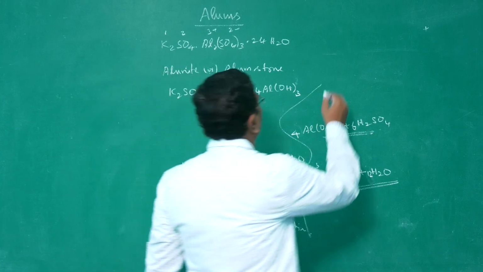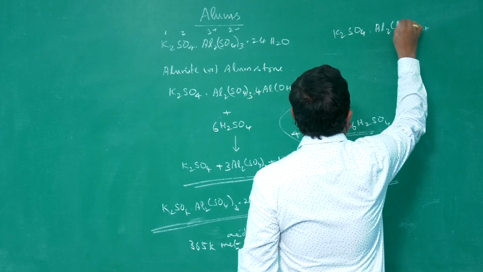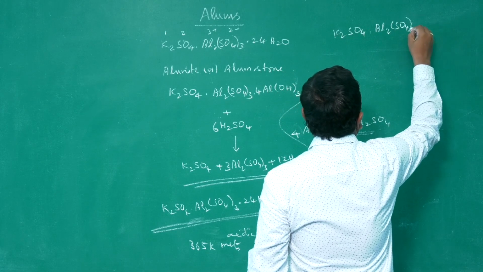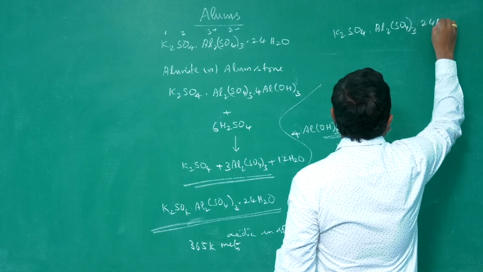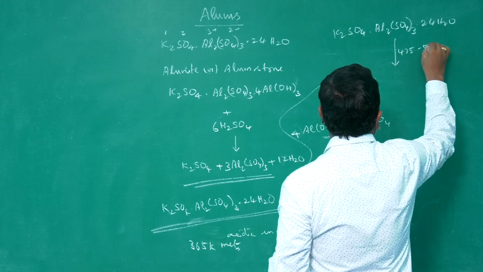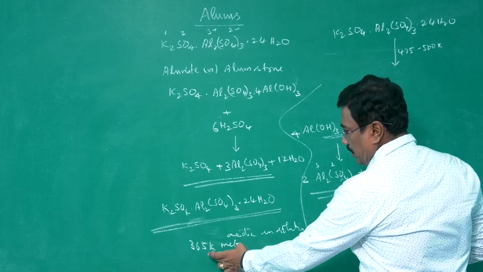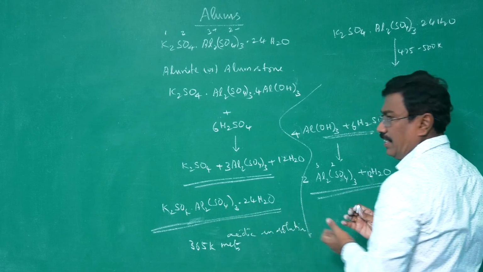You will be getting potassium sulfate, aluminum sulfate, 24 molecules of water as water of hydration. When it is heated to 475 to 500 Kelvin, already at 365 Kelvin, it is melted.